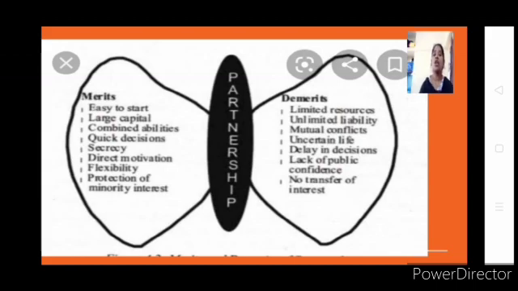Then last, no transfer of interest. No transfer of interest in the sense, if you are a partner, that partnership cannot be given to anyone directly. Only in major cases, as we have seen in a minority, he can be admitted only with the consent of all. That is not a right of a son. Is it clear? What I said is, if the father expires, his son can be admitted as a partner only with the consent of all.